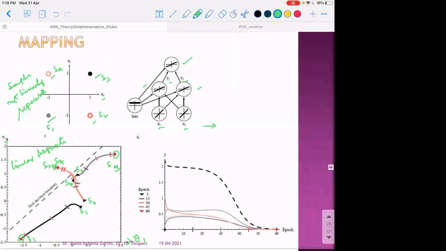At the initial layers, if you plot the samples with these features, the samples are not linearly separable, whereas for these features, the samples are linearly separable.